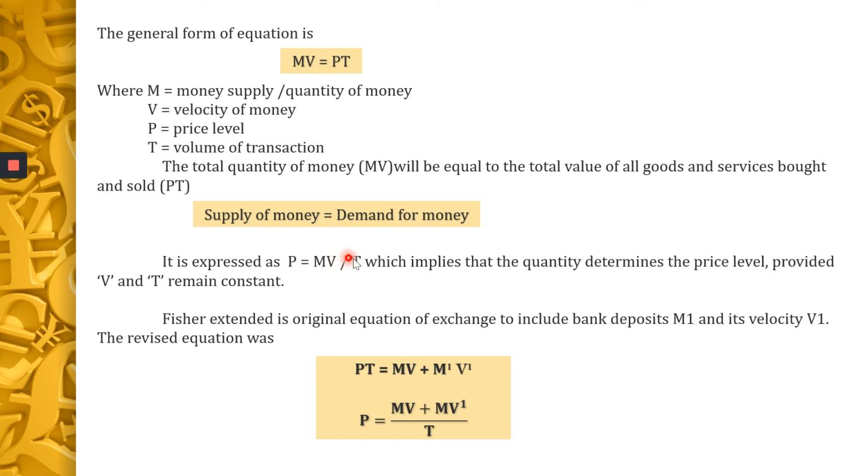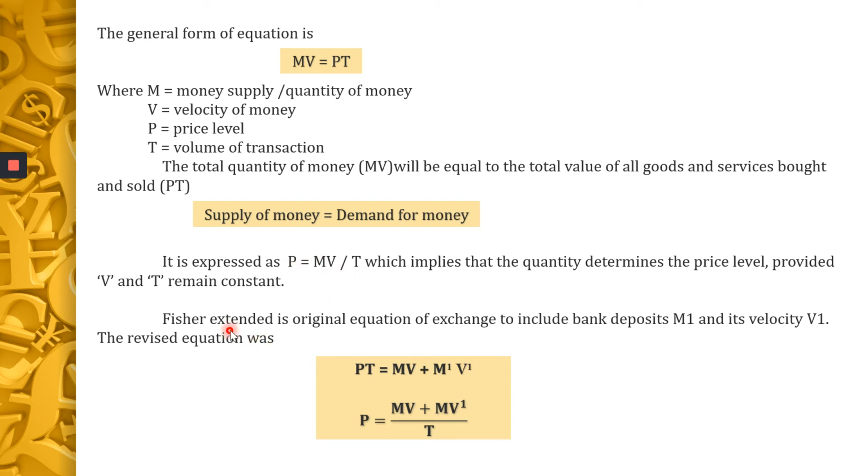It is not V or T which determine the price level, but it is the supply of money which determines the price level. So only a change in M can change the price level. So the money supply is the reason for the change in the price level or inflation in the society. This is explained by Fisher's quantity theory of money. So price is always dependent on the money supply, or it is the money supply alone which changes the price level and not V and T.